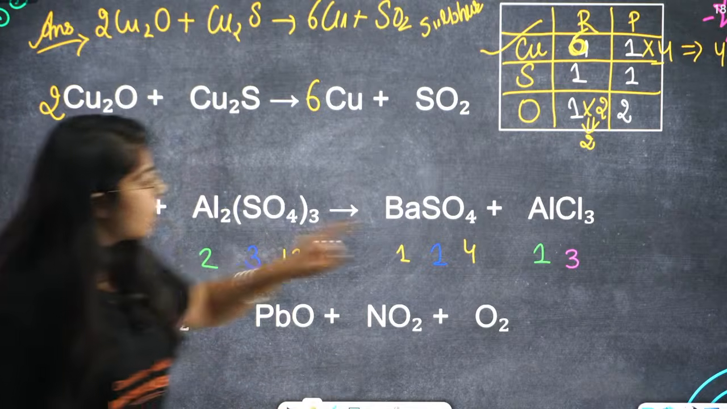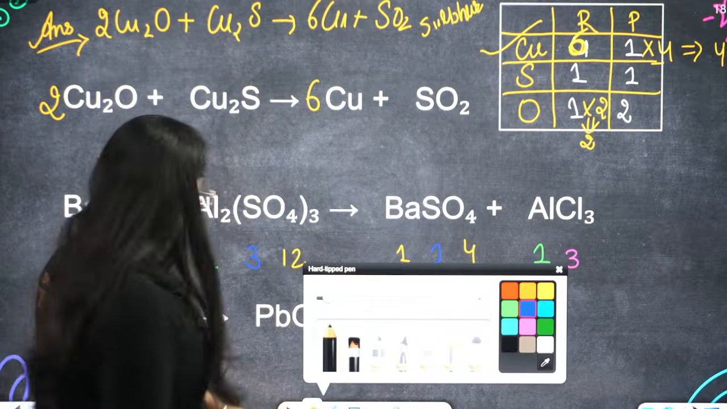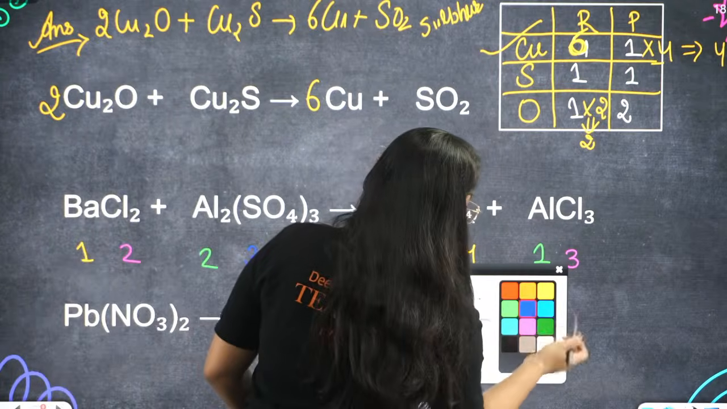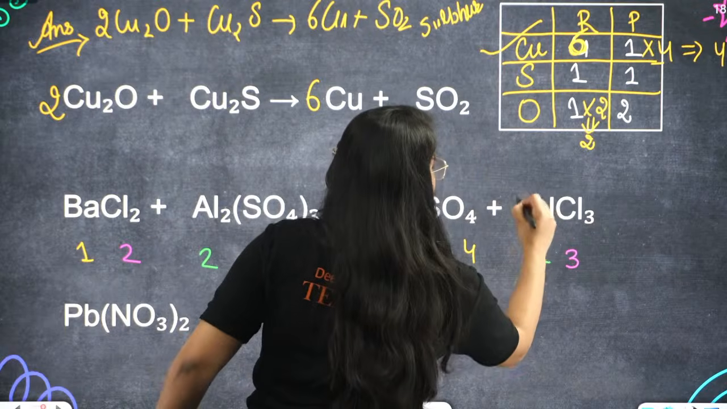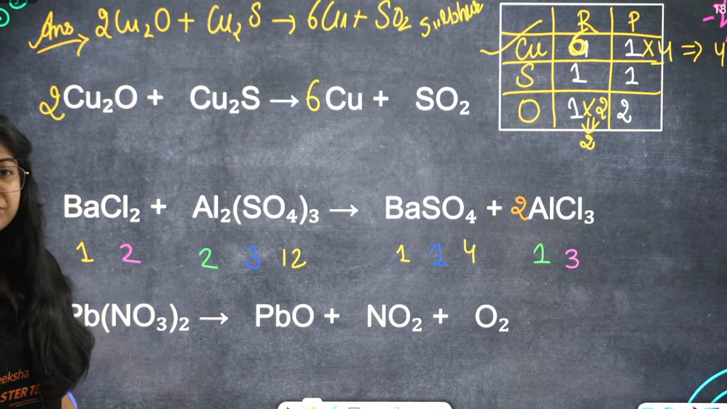Aluminium is 2 here. Aluminium is only 1 here. So if I multiply here with 2, will that work? If I multiply aluminium with 2, now 2 aluminiums are here, 2 aluminiums are here.